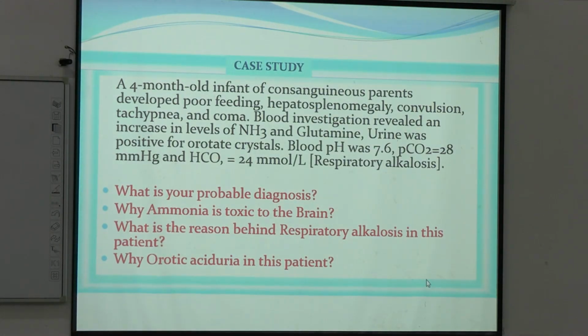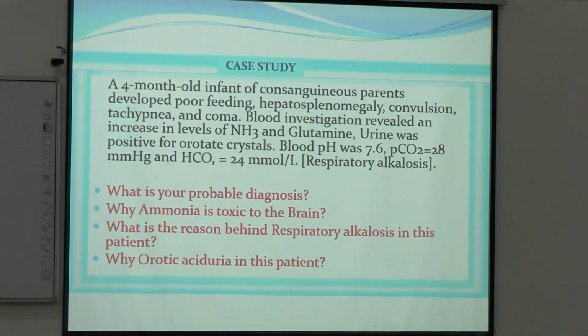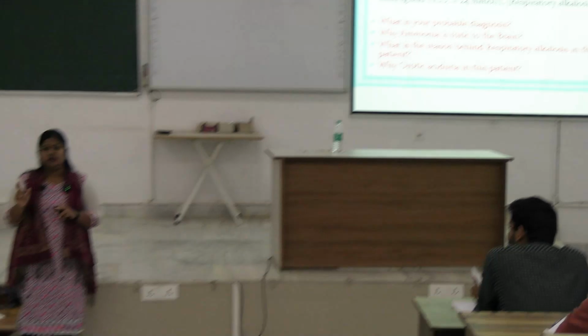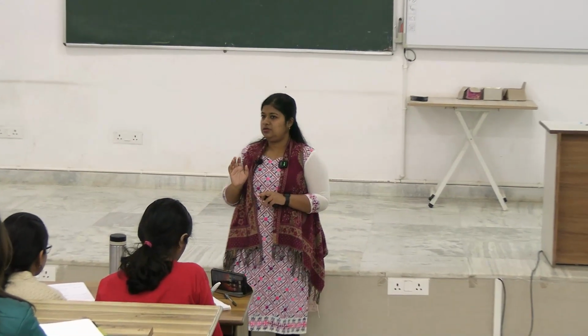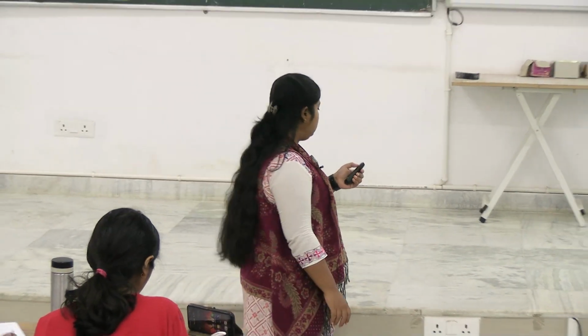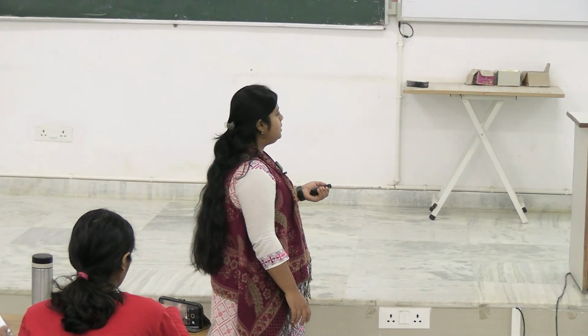Remembering randomly won't work, all the points are linked. So hyperventilation will lead to excess CO2 washout. We need to maintain a CO2 reserve for the balance of our acid base system. But if the excess CO2 is washed out, what happens? The acidic part is decreased, that will cause alkalosis, and the main cause is respiratory, so that results in respiratory alkalosis. Is it clear? Okay. Now the last part: why is orotic aciduria present in this patient?